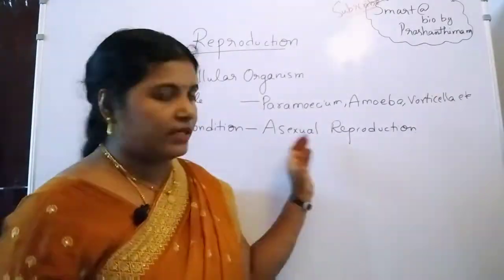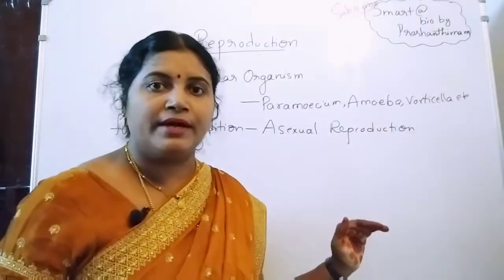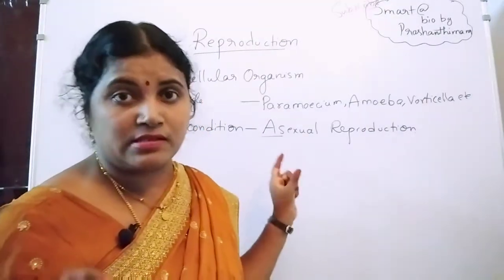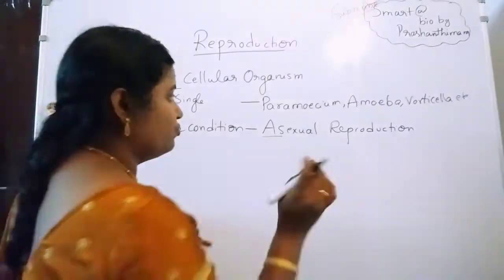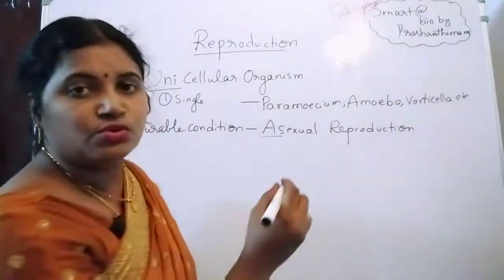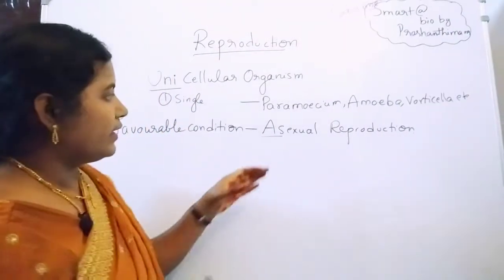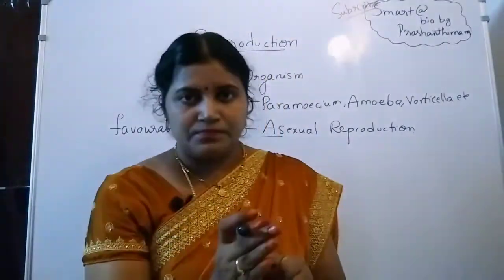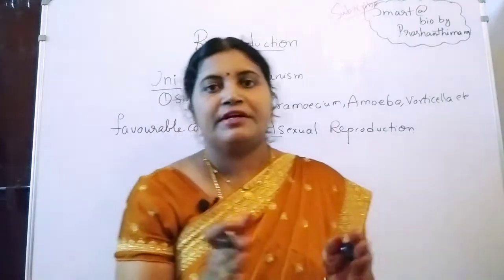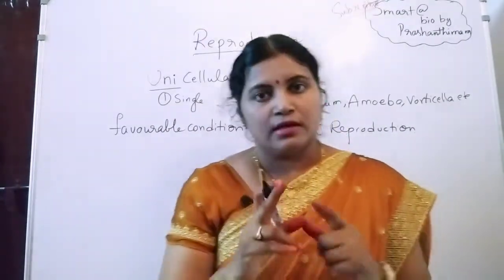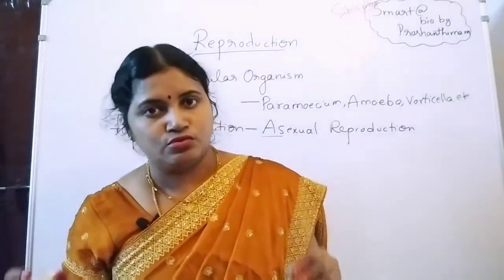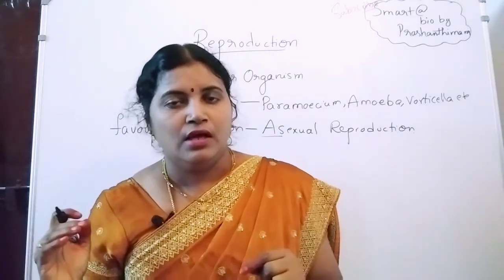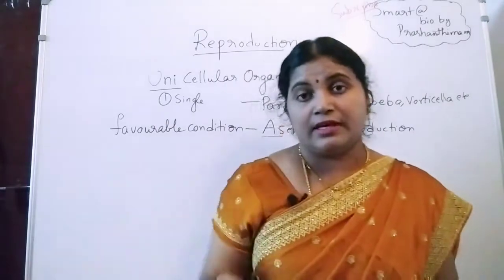In asexual reproduction, there is no involvement of gametes. There is an absence of sex cells or gametes. In asexual reproduction, one single parent cell divides into two by the process of fission, binary fission.